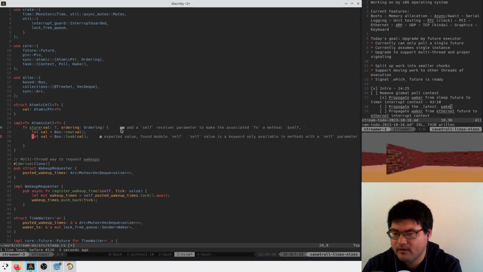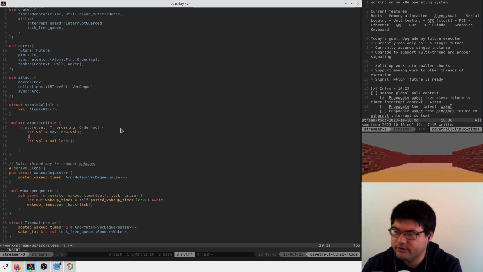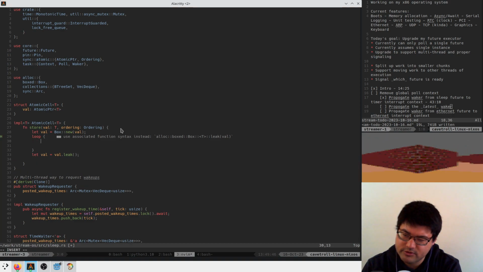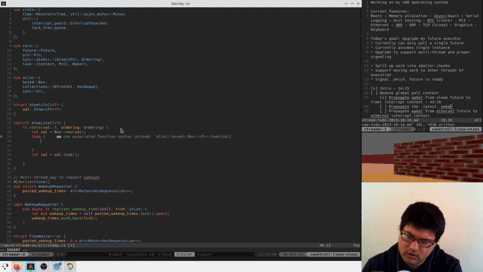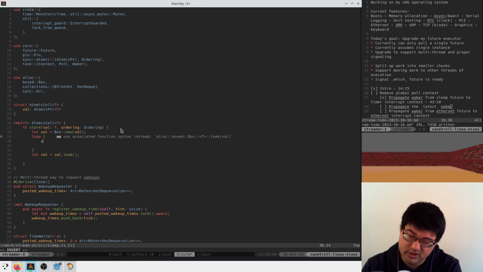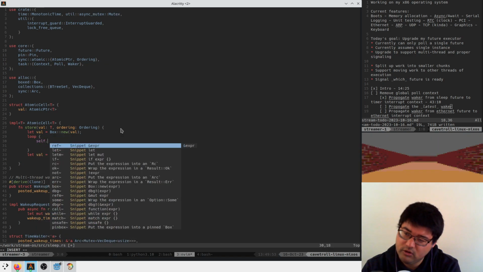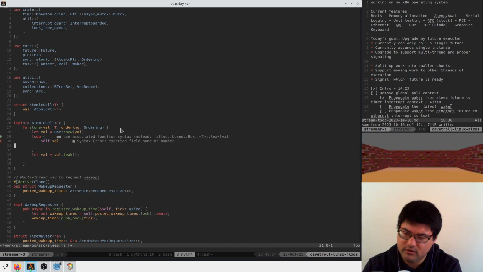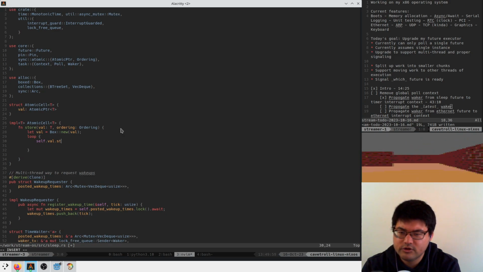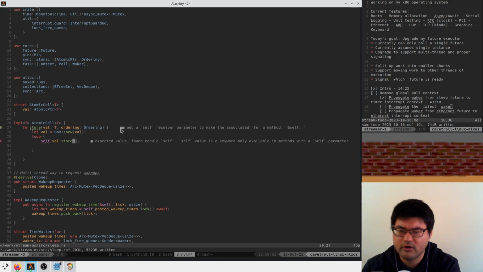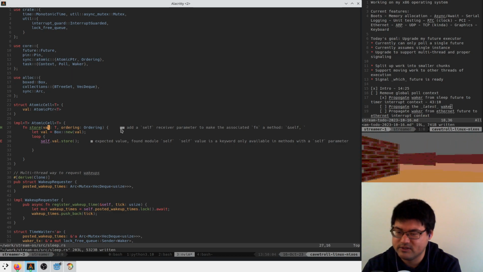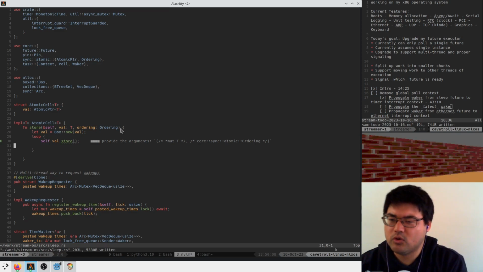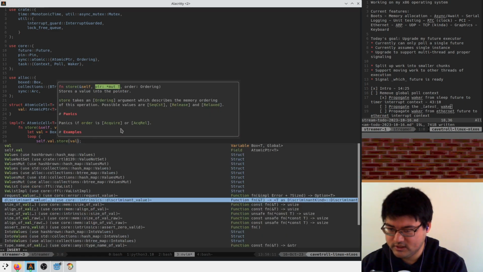no, we don't do that. We loop, and we try to store the value. So we do an atomic store. So we say self.val.store. Why is store not auto-completing? Oh, because we don't have a self reference here. Sorry. We would store the pointer to the value that we just leaked.